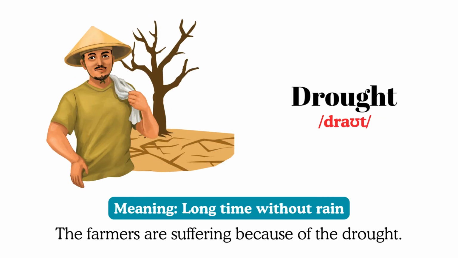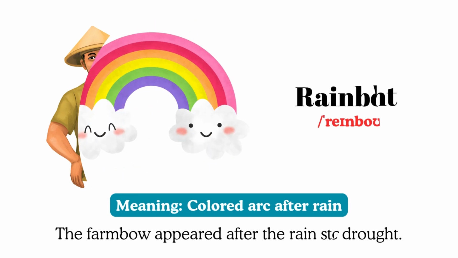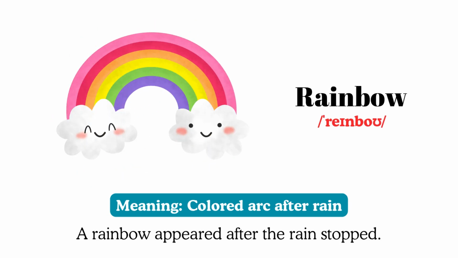Drought, meaning long time without rain. For example, the farmers are suffering because of the drought. Rainbow, meaning colored arc after rain. For example, a rainbow appeared after the rain stopped.